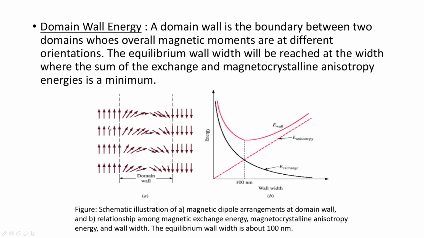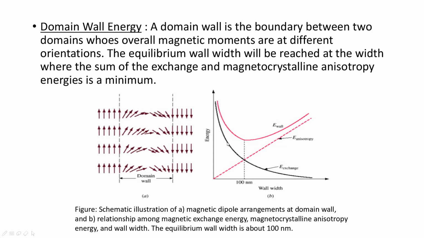So we can see here there are 2 different domains having exactly opposite orientation, separated by this domain wall. Just like in polycrystalline materials, different grains are separated by grain boundaries, but the change in orientation along grain boundaries is abrupt in the case of grains. In the case of domains, the orientation along the domain wall is not abrupt, but is actually a gradual change in orientation between 2 domains.